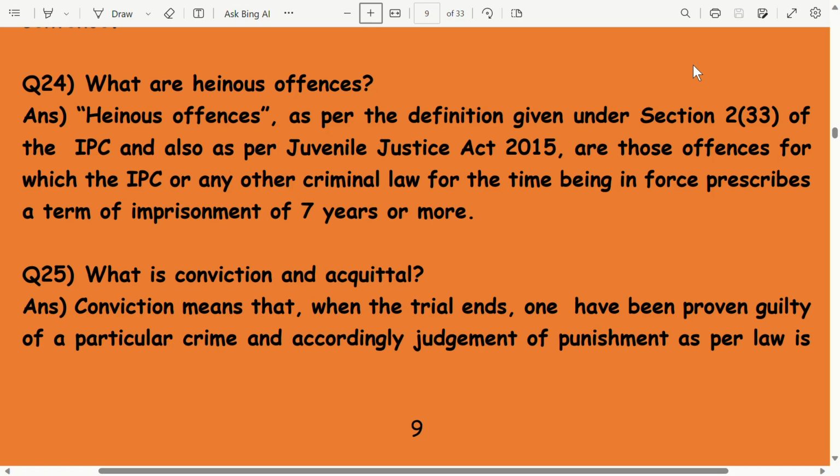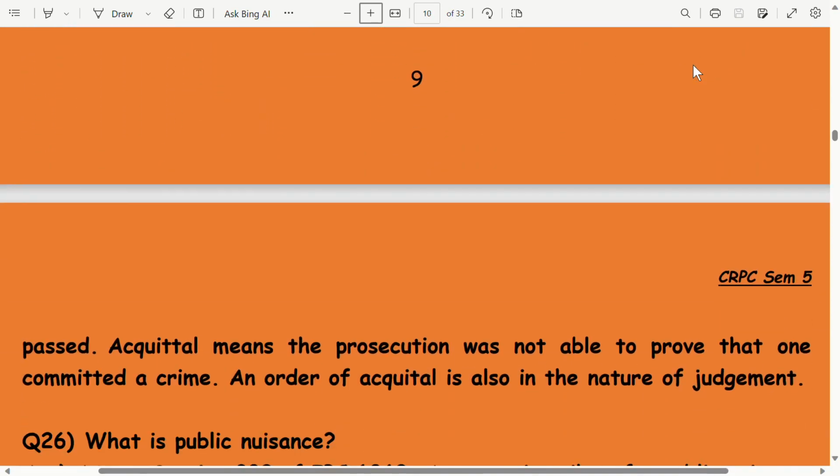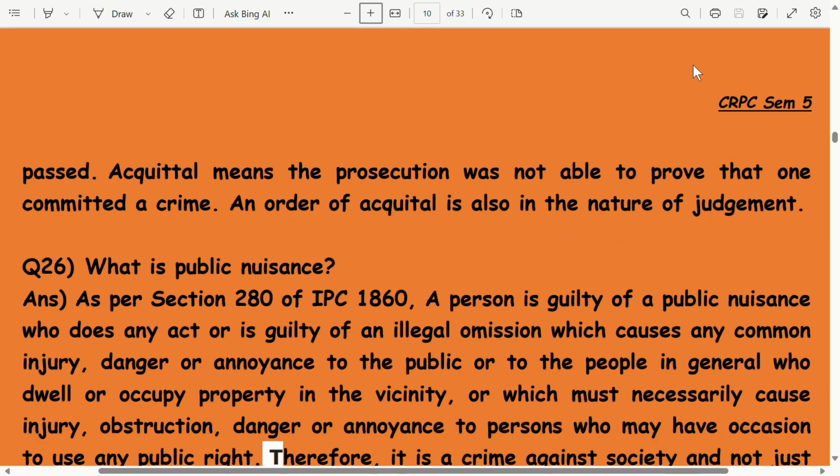What is conviction and what is acquittal? Conviction means that when the trial ends, one has been proven guilty of a particular crime and accordingly judgment of punishment as per law is passed. Acquittal means the prosecution was not able to prove that one committed a crime. An order of acquittal is also in the nature of judgment.